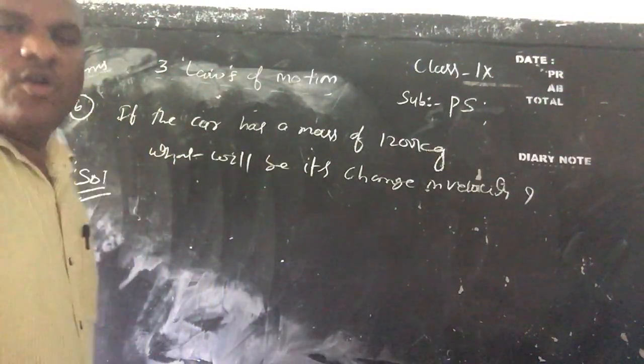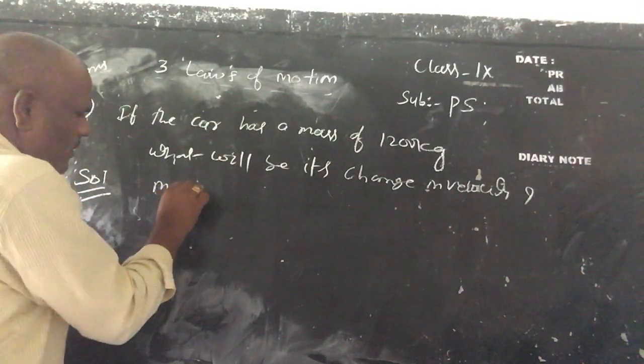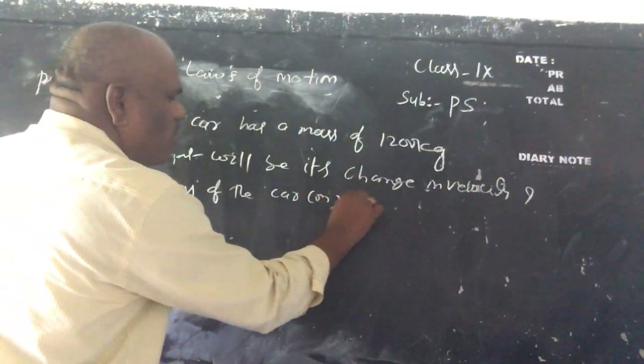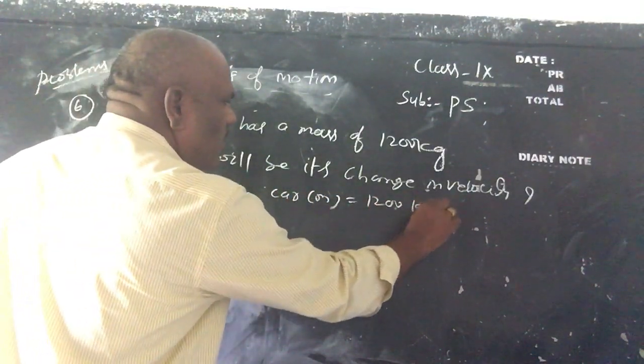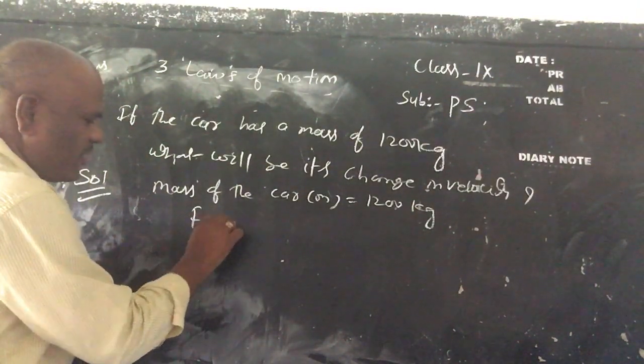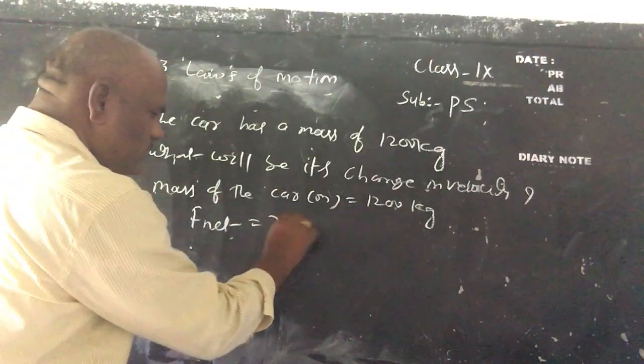Net force F net equal to what is given, children? Mass of the car m equal to 1200 kg, and net force F net equal to 200 newtons.